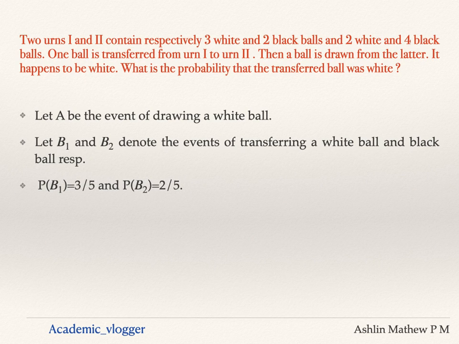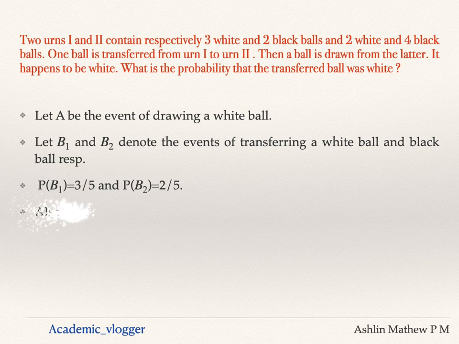Now, for the transferring of a white ball, we know in urn 1, that is in the first urn, we have 3 white and 2 black. So, for a white ball to be transferred, the probability is 3 by 5. And from the first urn, for a black ball to be transferred, the probability is 2 by 5. Why? Because in total there are 5 balls, out of which 3 are white and 2 are black.